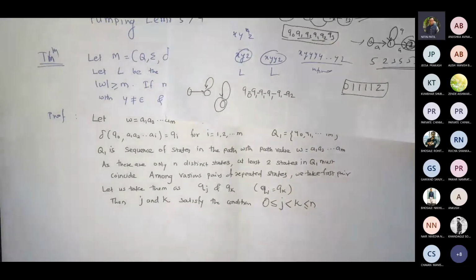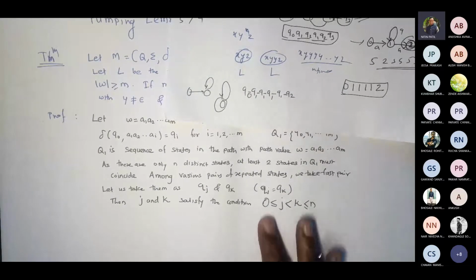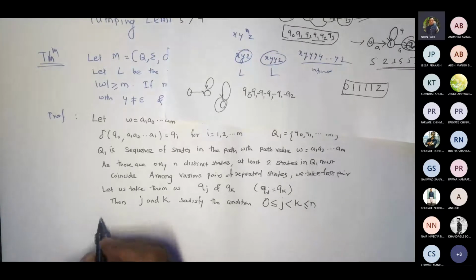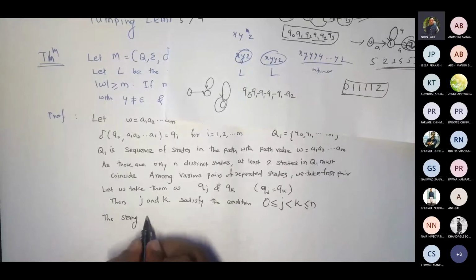Now let us think of a bigger FA with n states, and you are picking a string with length M, which is accepted. In that situation, I am considering this case. So let us say the string W. Let us decompose this string.